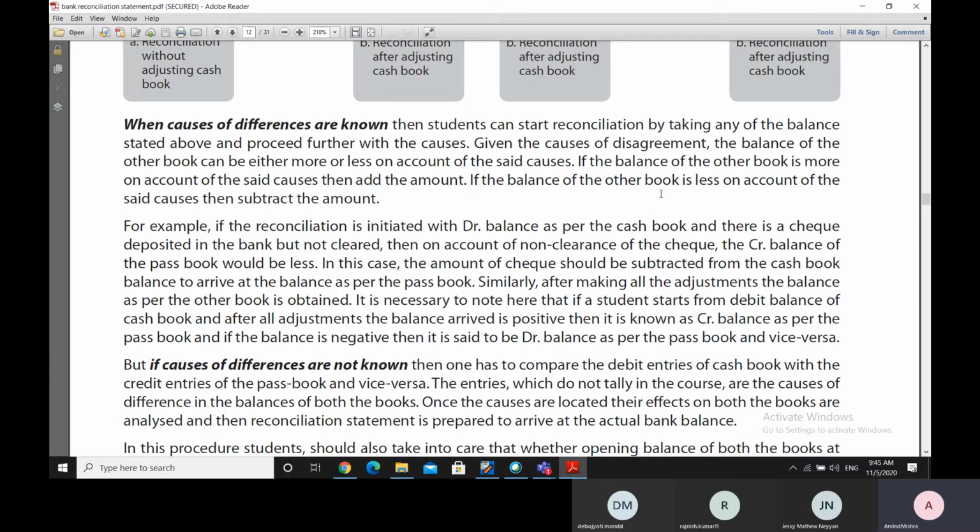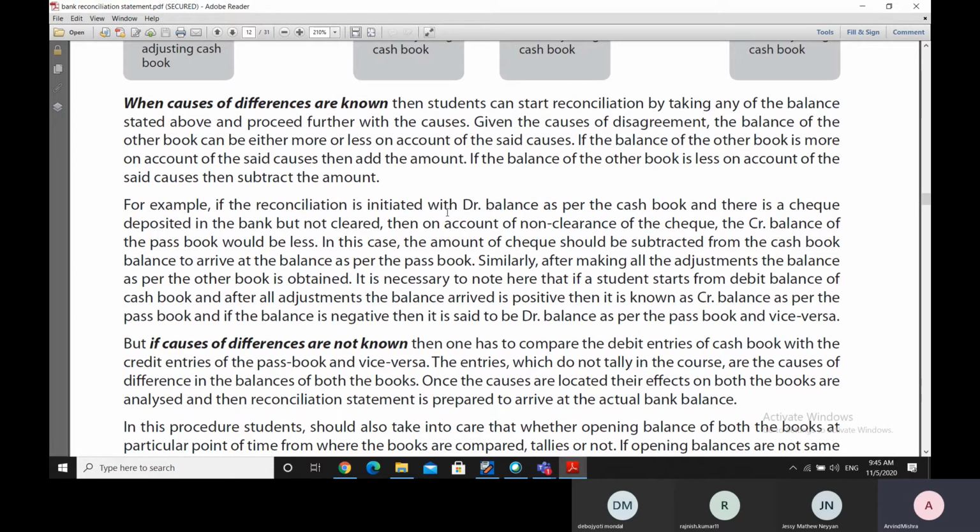If the balance of the other book is more on account of the reasons or the causes, then the amount has to be added. If the balance of the other book is less on account of the reasons, then the amount has to be subtracted. For example, if we initiate the reconciliation with the debit balance as per the cash book, and we find that there is a check which is deposited in the bank, but it is not cleared so far, then, due to the fact that the check has not been cleared so far,